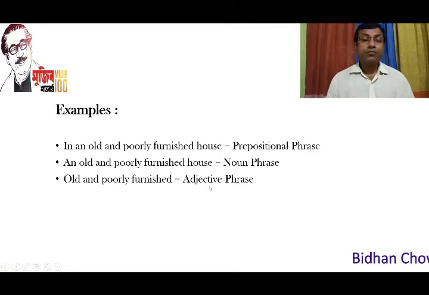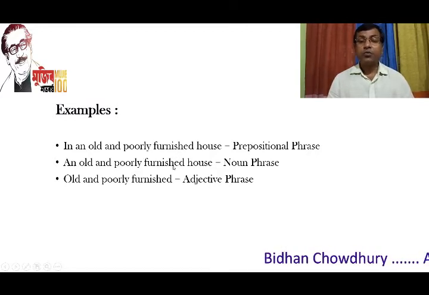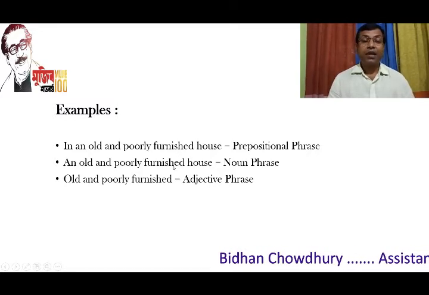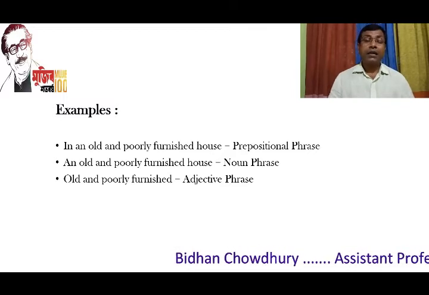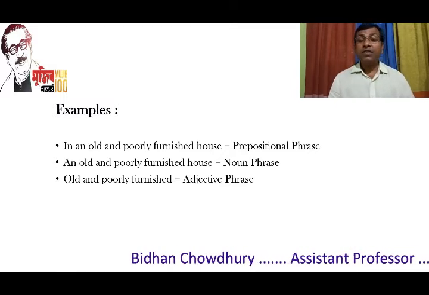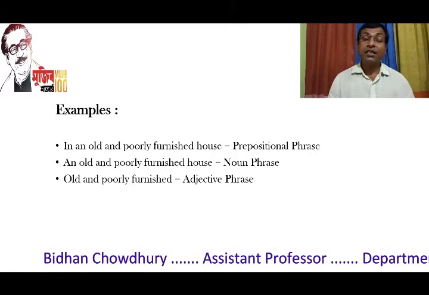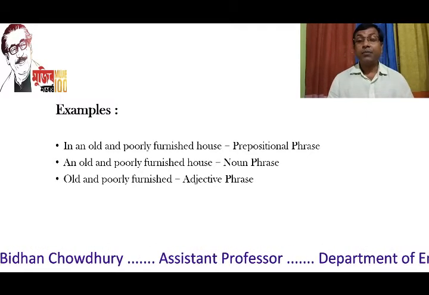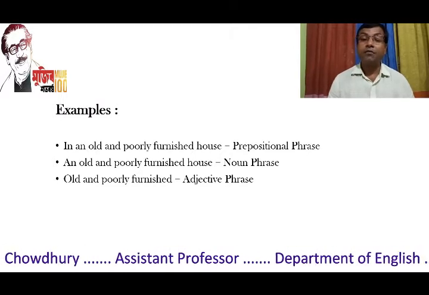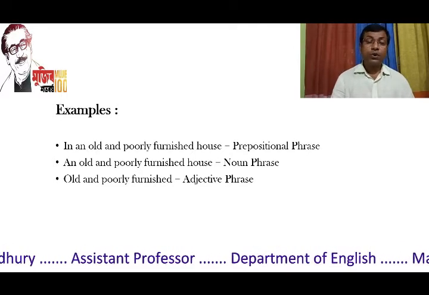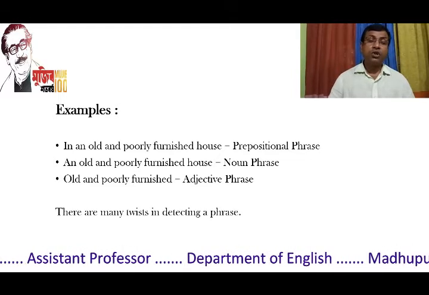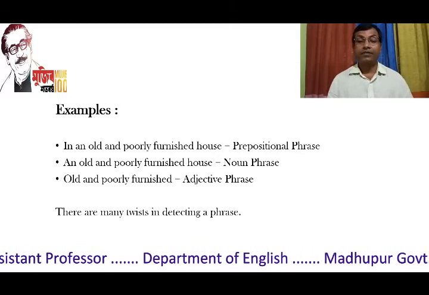So after noticing these three examples, my dear students, we can see a phrase can lose its identity with a very slight change in it. And that is the main complication in identifying phrases. So we can say there are many twists in detecting a phrase.